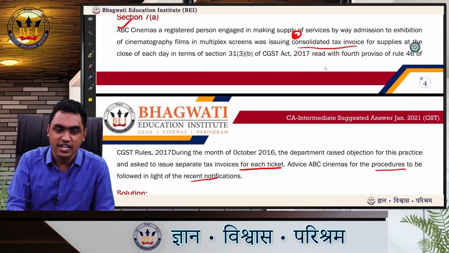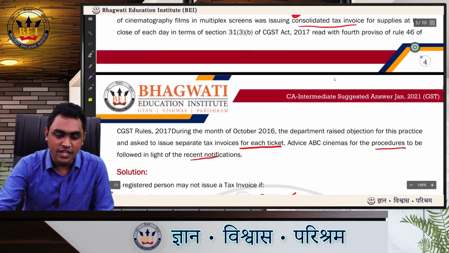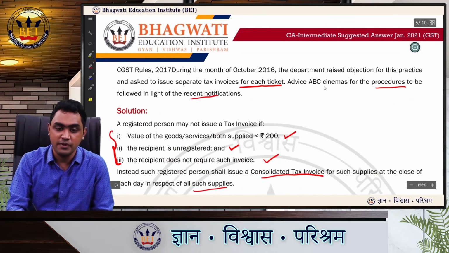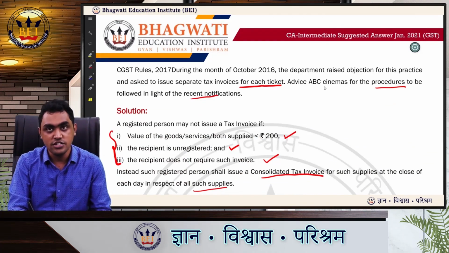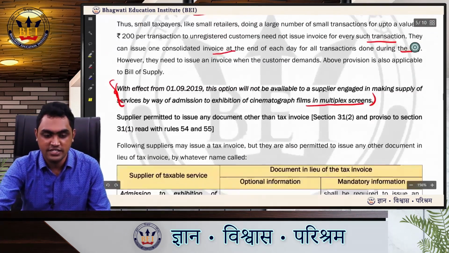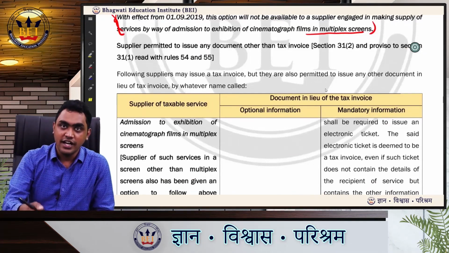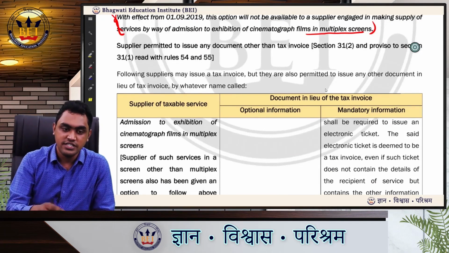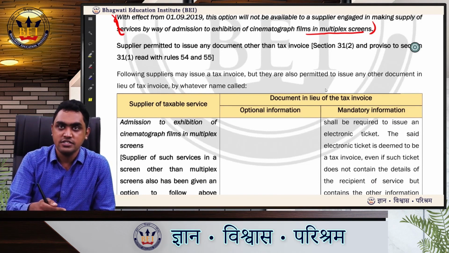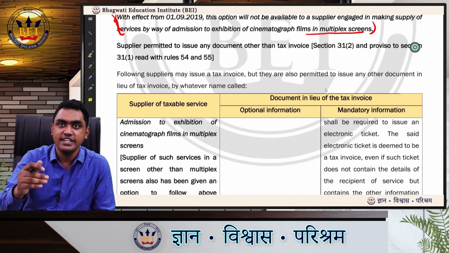But what is the contention of the department? The department is telling they have to issue separate tax invoice for each ticket. This is also not correct. Why? Let us see. Again, there was an amendment, recent amendment, wherein it was said that in case of multiplex cinemas, where people are running multiplex cinemas, the ticket itself will be considered as an invoice, provided it has certain particulars. So what was the exact amendment?